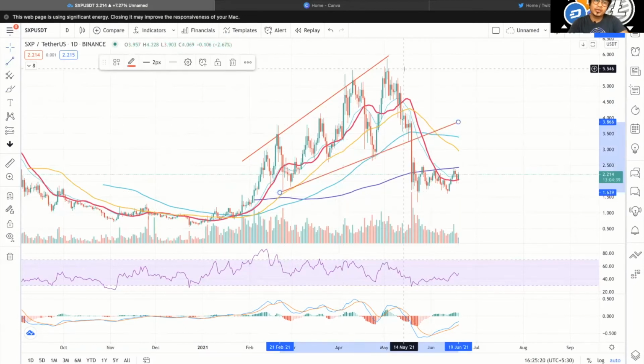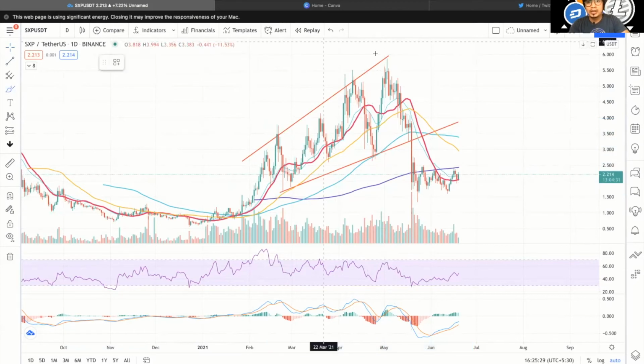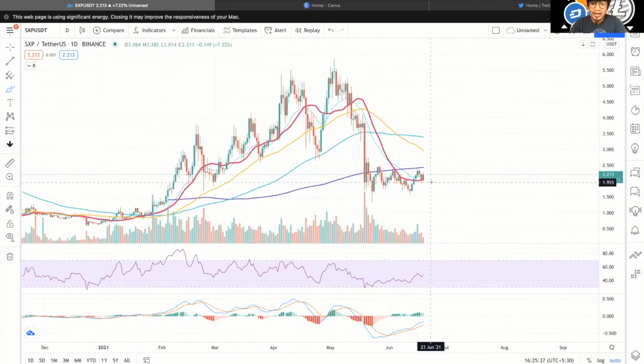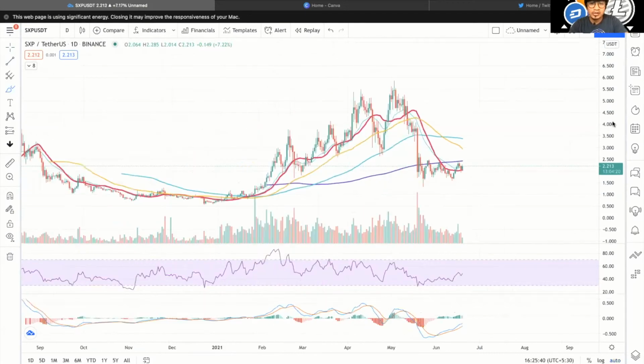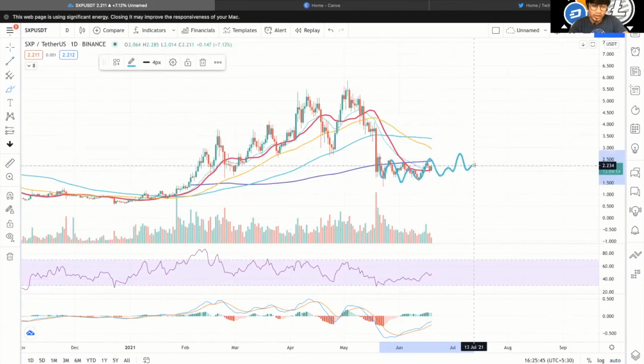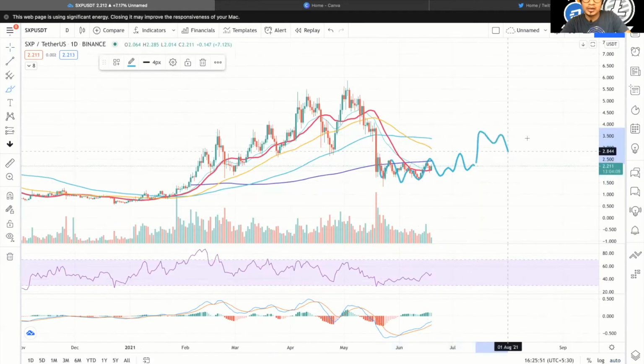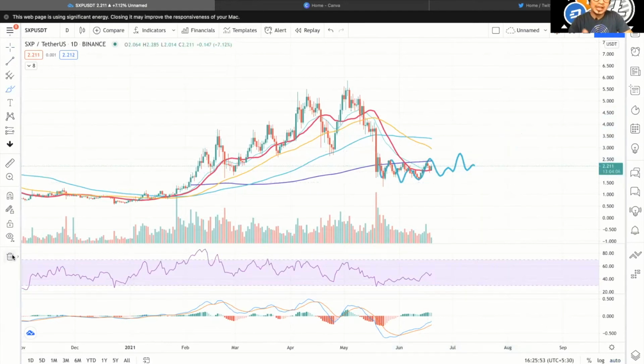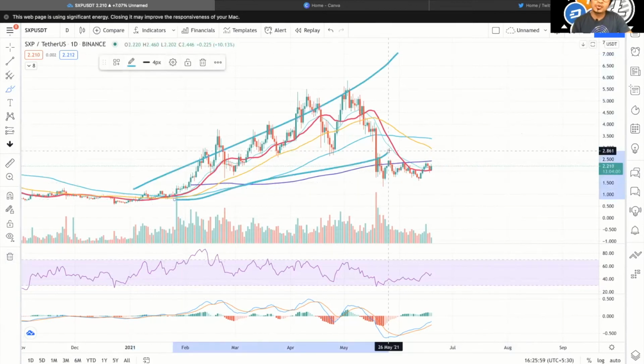So this was the construction it had during the bull run, and you can say that it was in good momentum while it was here, making a new all-time high. If BTC hadn't crashed, this would have helped SXP stay bullish as well, because it had a lot of upgrades lined up this year, right? And right now we are in a sideways trend, which is called range bound construction trading, and it will for sure start rising again, because it does have all those upgrades lined up in the next month, like the Swipe Chain, Swipe Swap, and all those things.